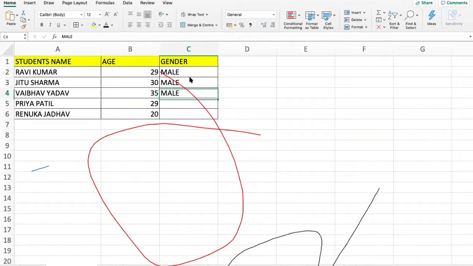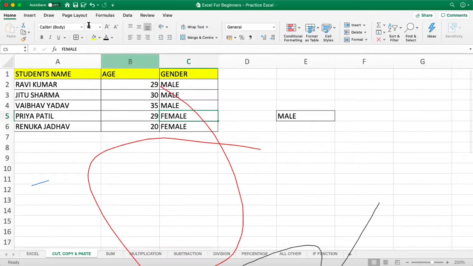Okay, so in front of Priya Patil, I mistakenly wrote male. And in front of Renuka Chawda, I wrote female. Now what I want to do is cut this and paste it somewhere else. So the shortcut for cut is Ctrl plus X. Okay, so I cut this, I put it somewhere else, and I copy Ctrl C female and I put it over here, Ctrl V. Great.